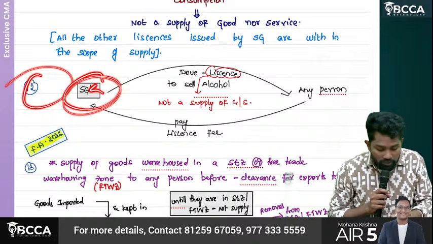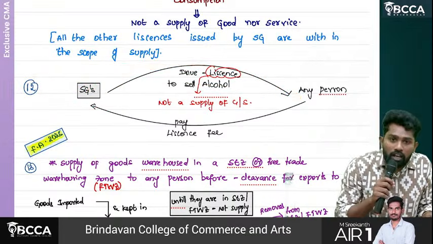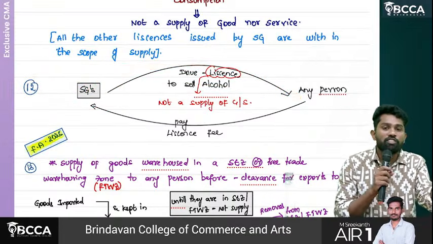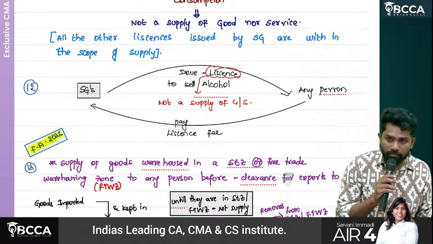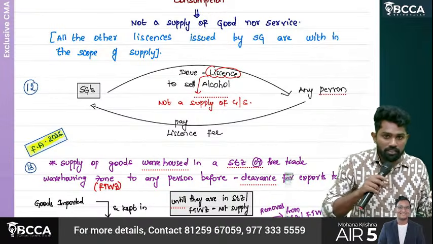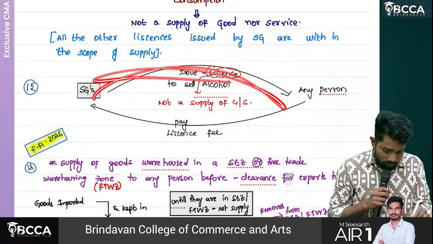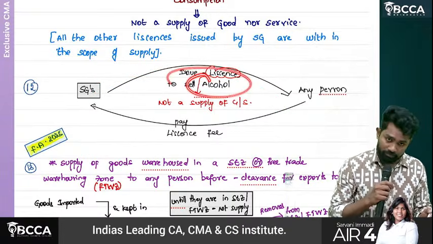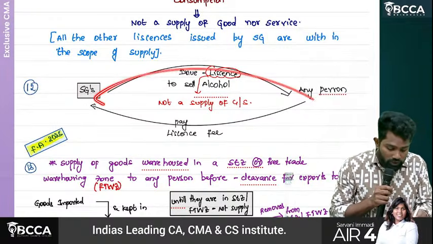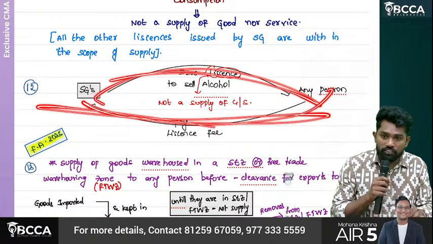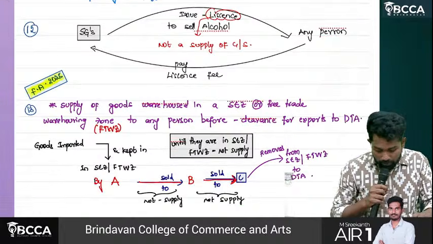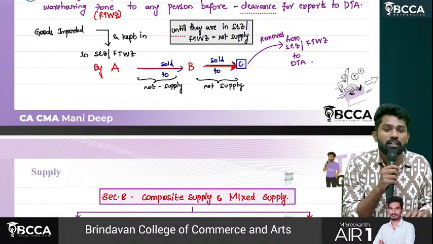The last point, sir. State governments issue licenses to sell alcohol. That sale of license is not a supply. Sir, we cannot start a liquor shop just like we start any other shop. To start a liquor shop, we need to get a license. The issue of license, and any license fee paid for it, is not a supply. So in total there are 13 points under Schedule 3.